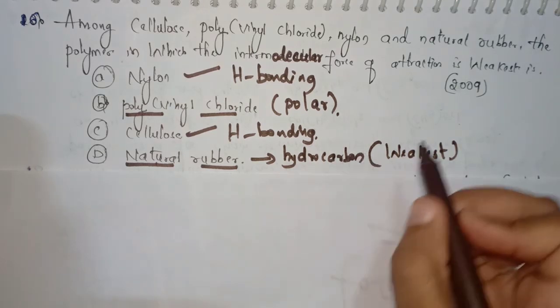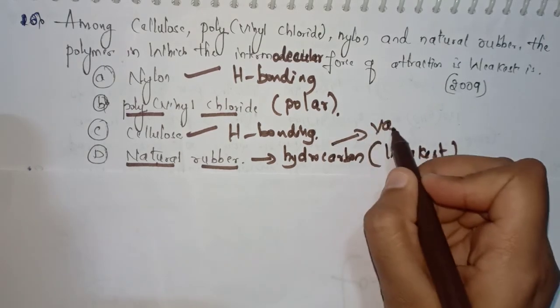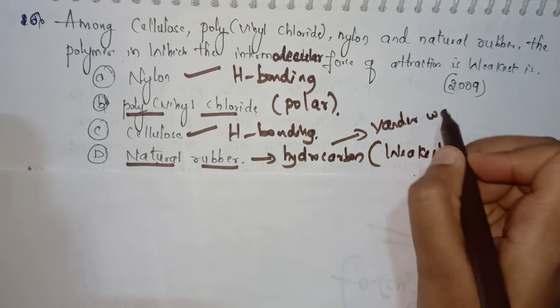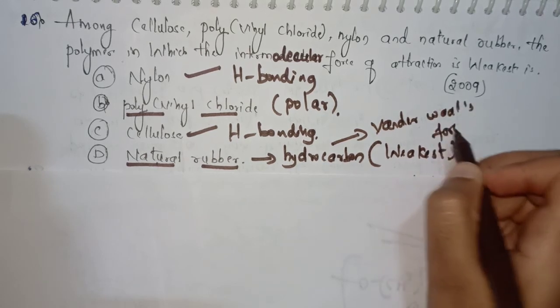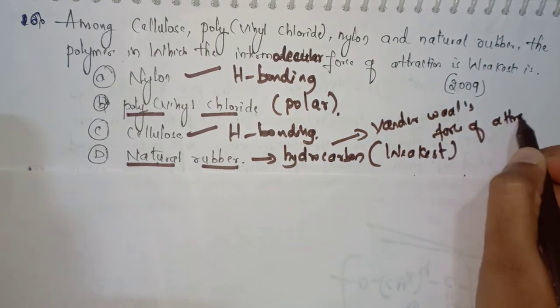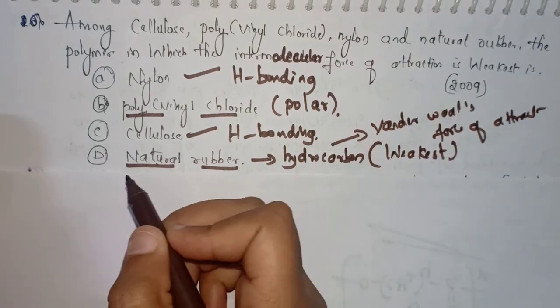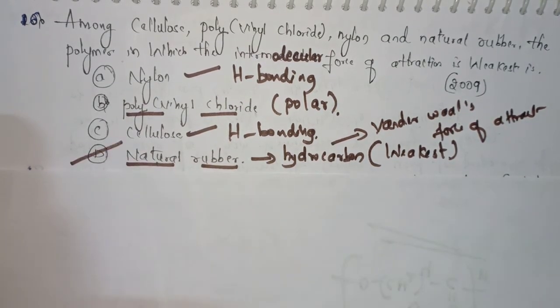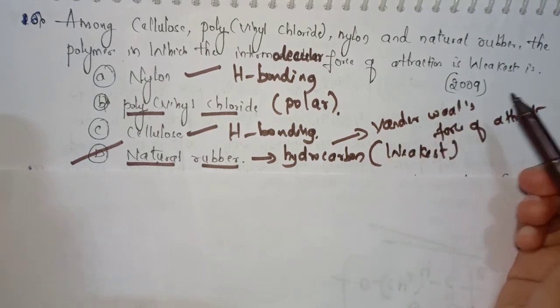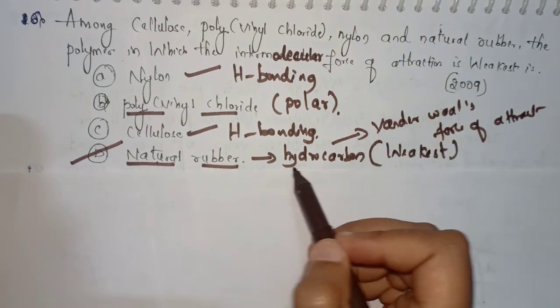That is, these have van der Waals force of attraction. So among these, the correct option is natural rubber. It has the weakest intermolecular force of attraction, that is van der Waals force of attraction. It is a hydrocarbon.